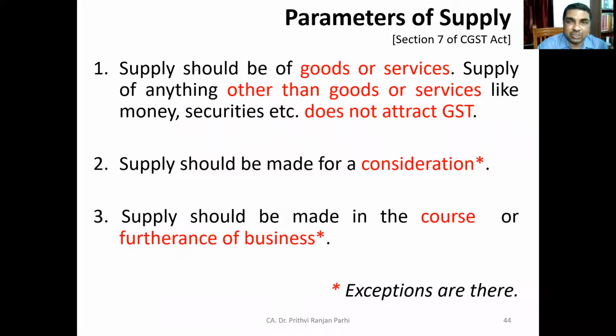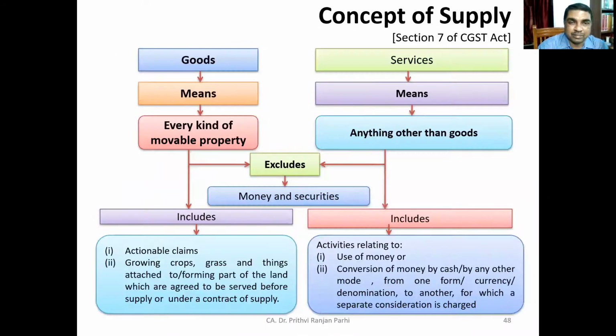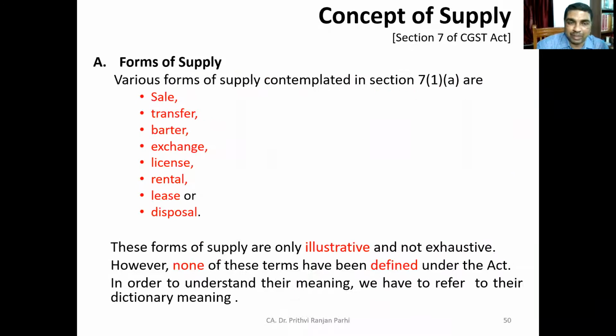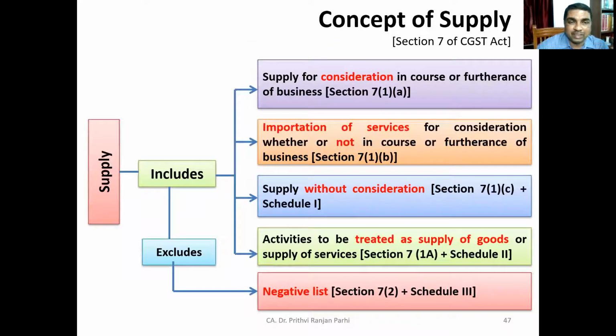We have analyzed thoroughly the definition of supply, what supply includes, what supply excludes. Let me once again tell you. You can remember supply includes supply for consideration, importation of services whether or not in the course of furtherance of business. It also includes certain supply which is without consideration, Schedule 1, or we can call it the deemed supply. Last class we were discussing that.